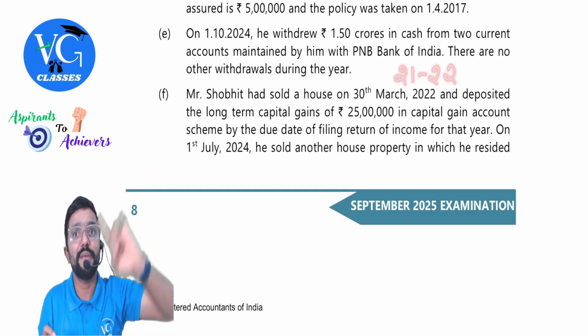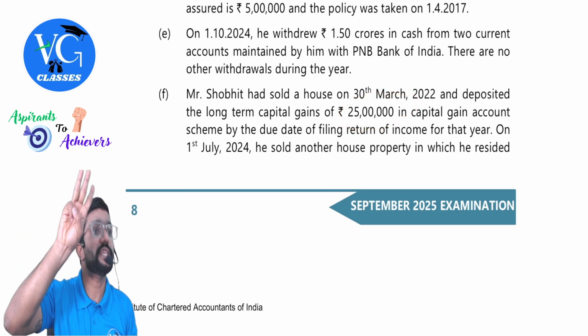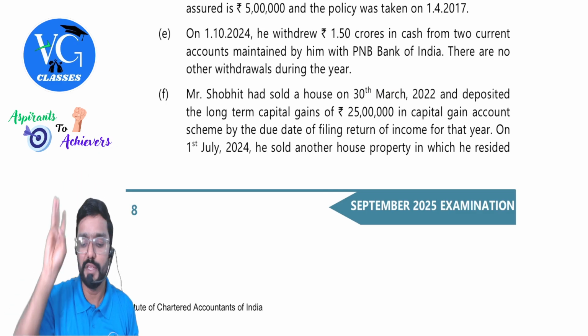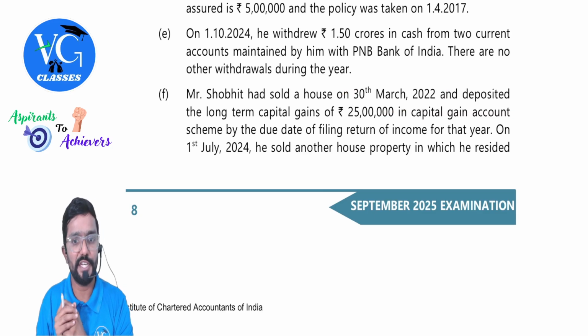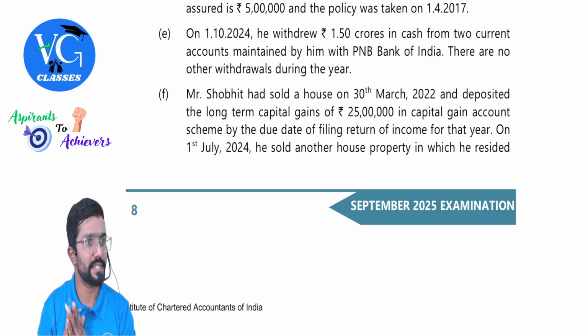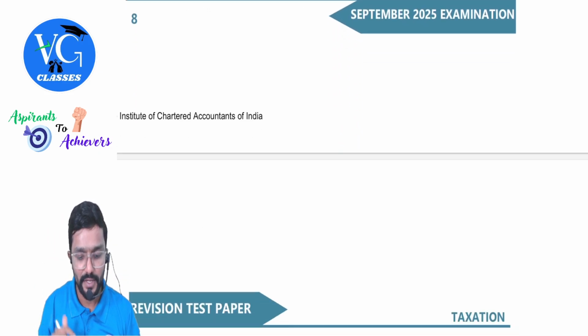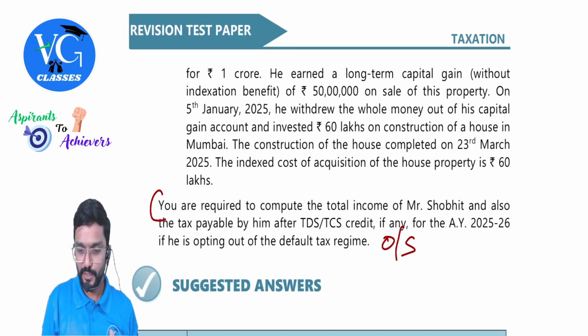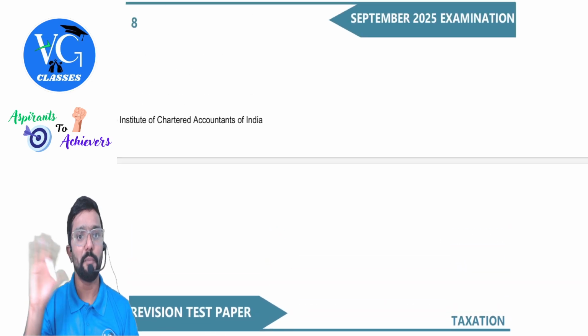21-22. But he should make sure that this amount is withdrawn and construction is completed within 3 years. Within 3 years, yes, sir. When did he do it? 30th March 2022. Okay, now transfer of old asset. Within 3 years, a new house has to be constructed with this money. Is it completed, sir? 23rd March 2025. Yes, it is done. That means exemption will not be withdrawn.